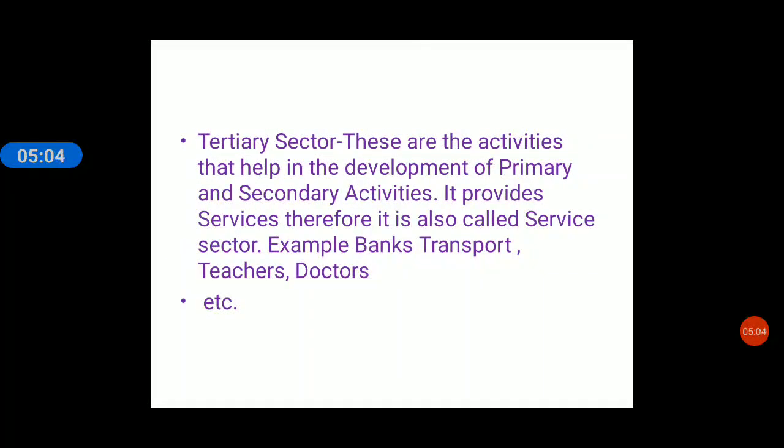Now the third sector is the tertiary sector. What is the tertiary sector? These are the activities that help in the development of primary and secondary activities. It provides services. In simple words, the tertiary sector is also called the service sector because they provide services to the primary and the secondary sector. For example, a teacher or a doctor or a lawyer. What do we provide? We provide services. Yes, these services are needed.